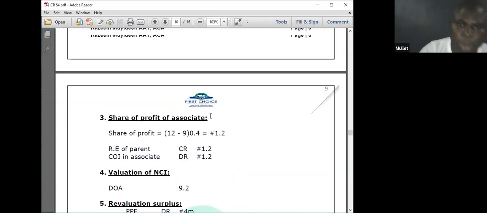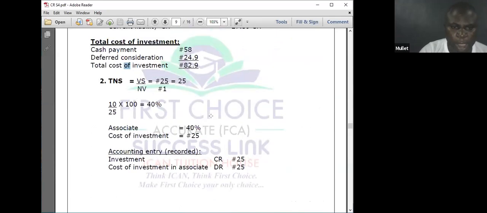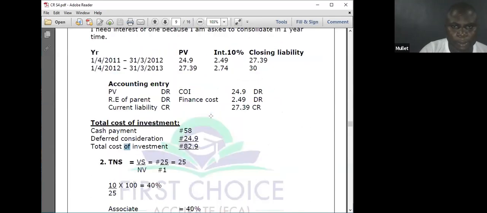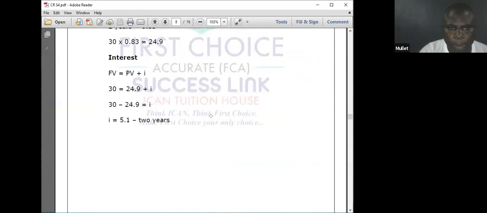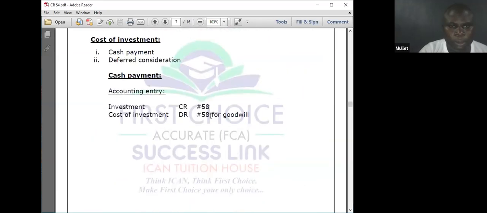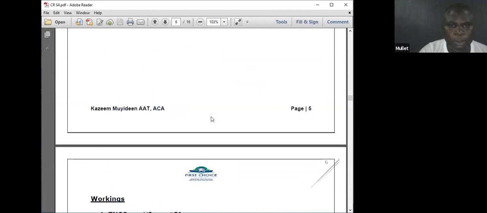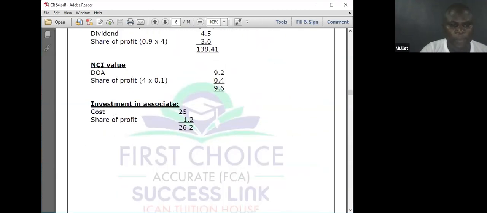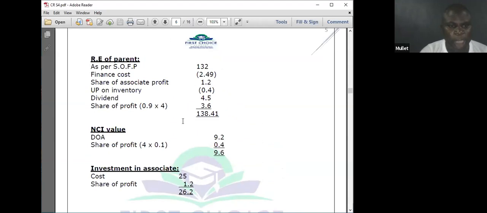I've opened the return of the associate already. Investment in associate cost. Thereafter changes, 1.2. I'll go to the return of the parent. Return of the parent, share of associate profit, 1.2.